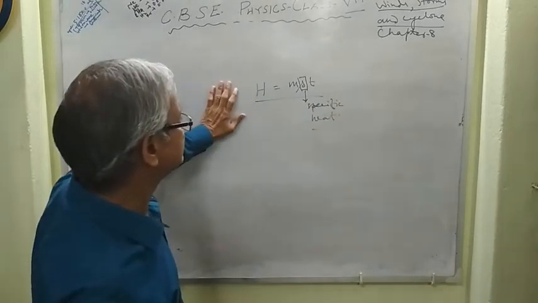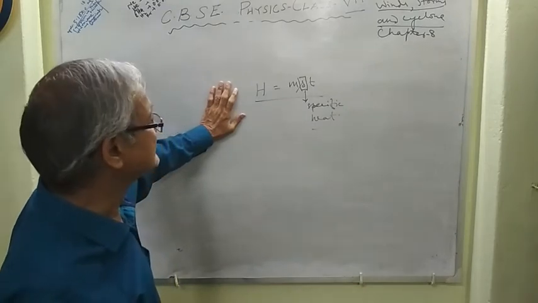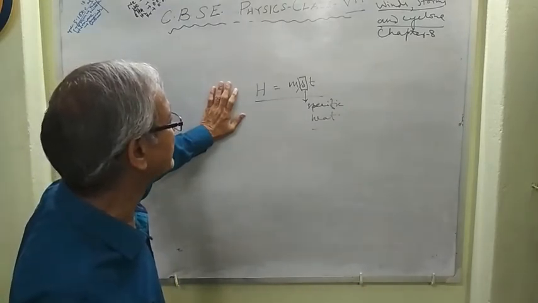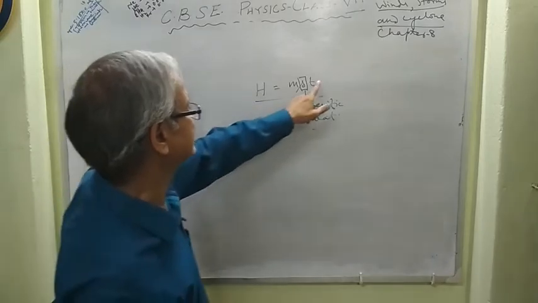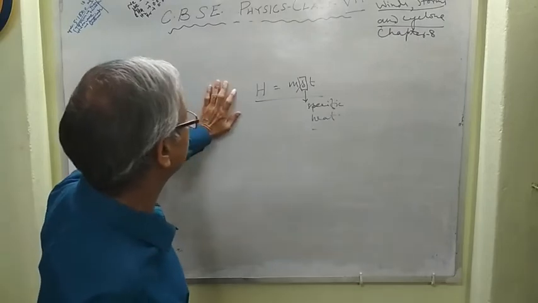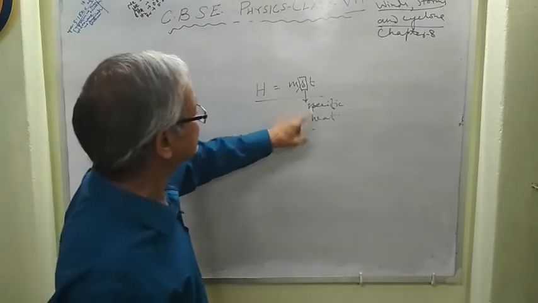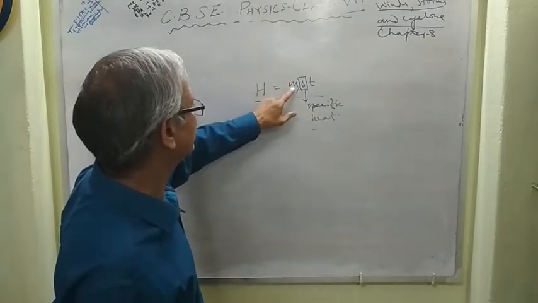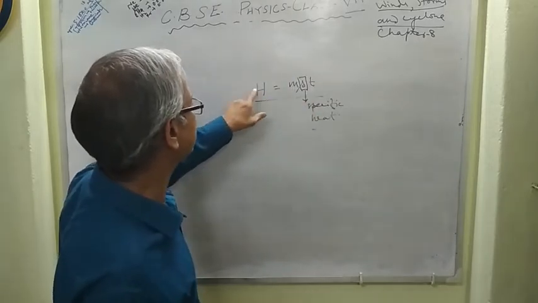Right? Specific heat. H equal to M S T, that is, M multiplied by S and multiplied by T. T is temperature. Sometimes you write it as delta T. Right? Here S is specific heat. Hence, if M is 1 and T is 1, then H equal to S.